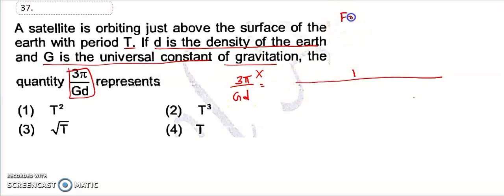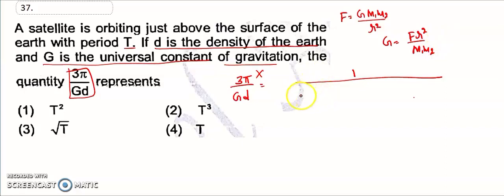So F is equal to G m1 m2 divided by R square. So G is equal to F R square divided by m1 m2.